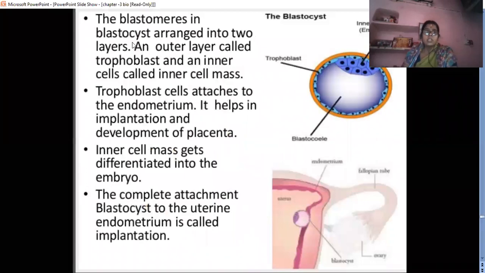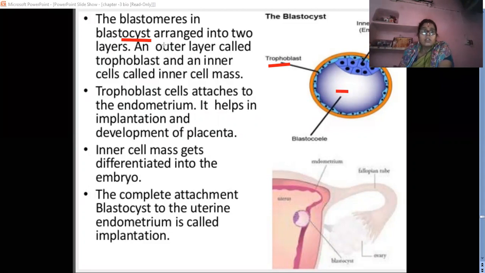The blastomeres again, the blastocyst is arranged into two layers. The blastocyst में क्या रहता है? Two layers रहता है. The outer layer is called the trophoblast. Outer layer को क्या कहते हैं? It is called trophoblast. And the inner layer is called the inner cell mass. This is called the what? Cell mass. So generally there are two layers present.